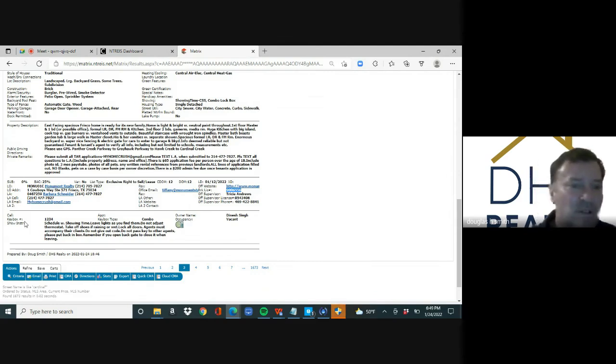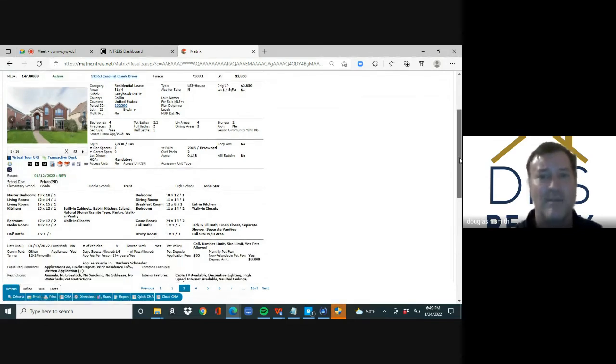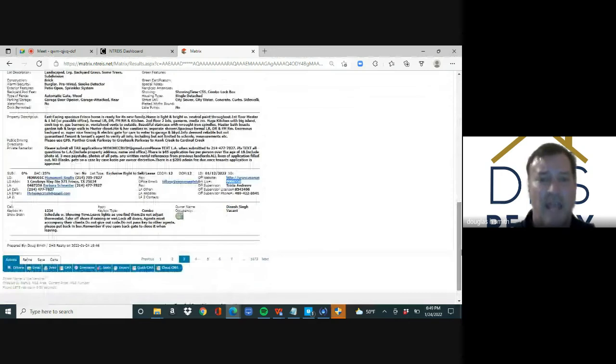At the bottom, you can see it says showing instructions, schedule with ShowingTime. Well, ShowingTime, it's right there. You just click on it, it takes you there. Also, the phone number to ShowingTime is 817-858-0055, and you can call ShowingTime also via phone.